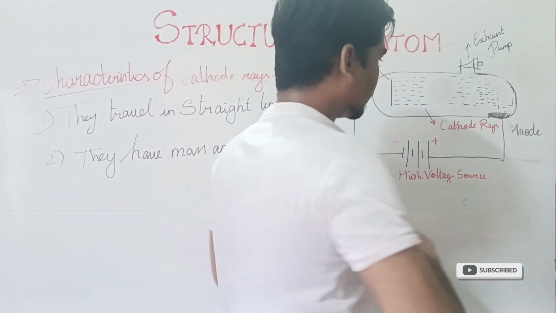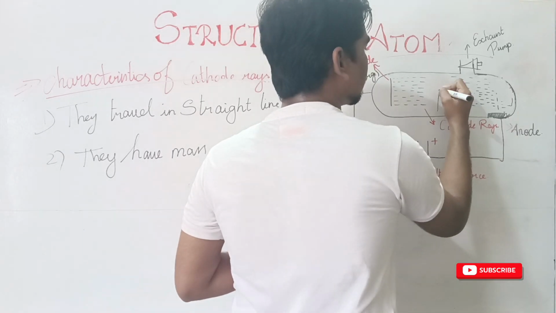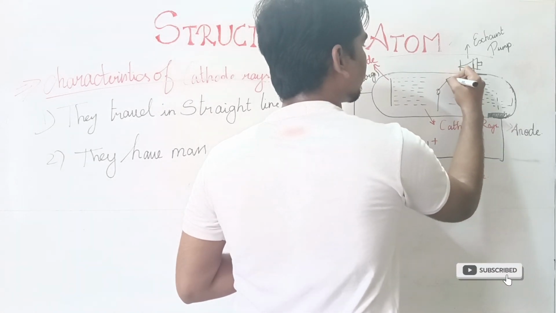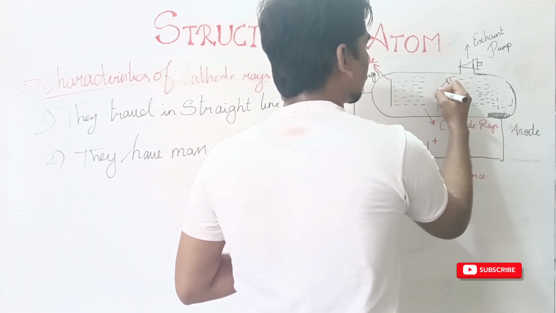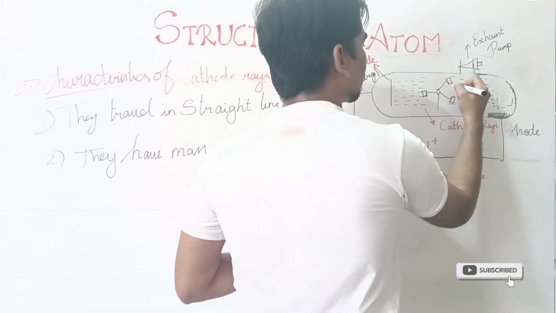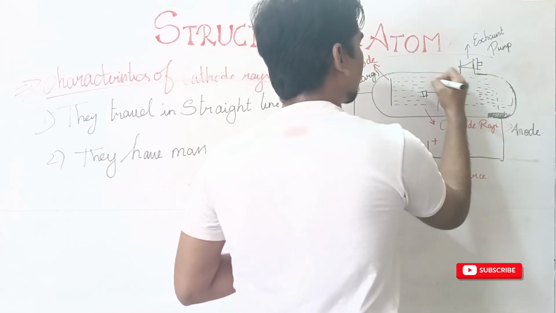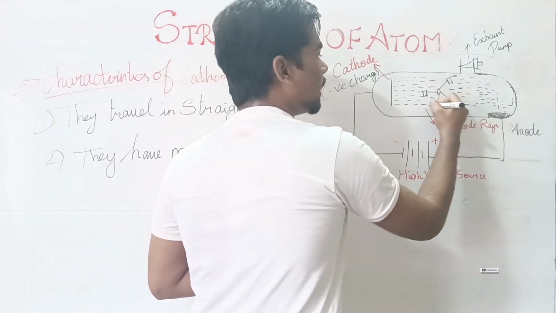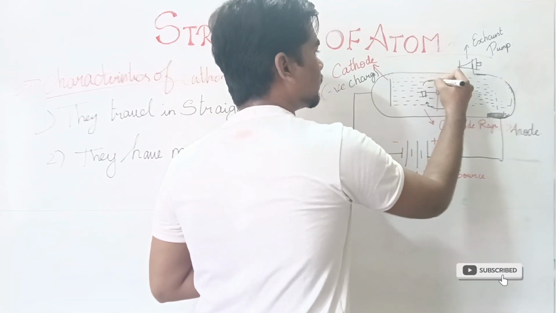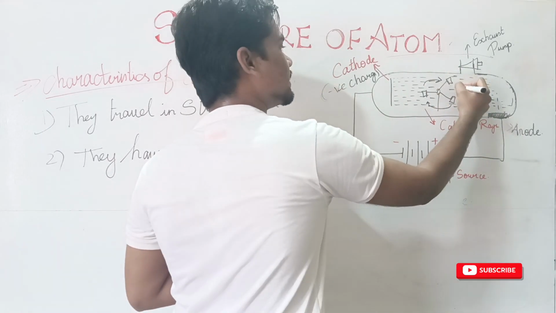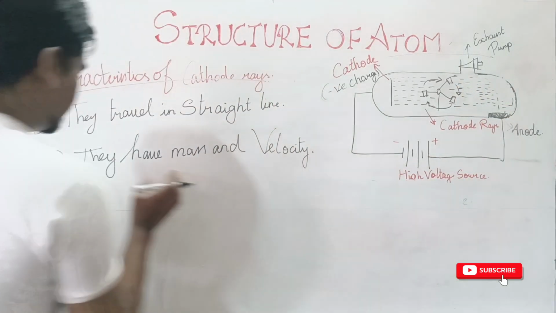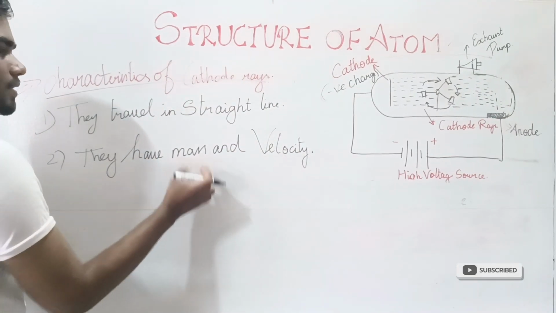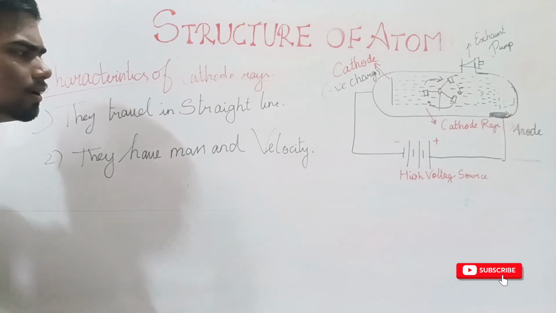I am placing a paddle wheel. When this cathode rays move, this paddle wheel will rotate. This tells us that this cathode rays have some mass and velocity.